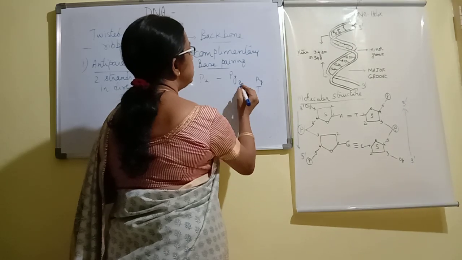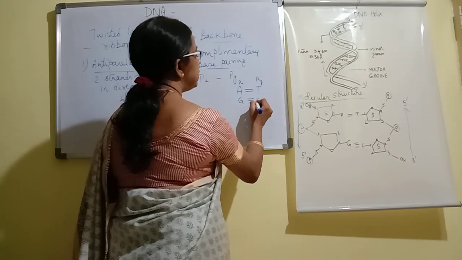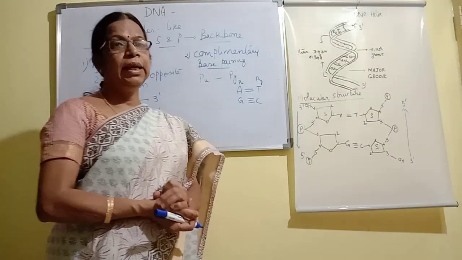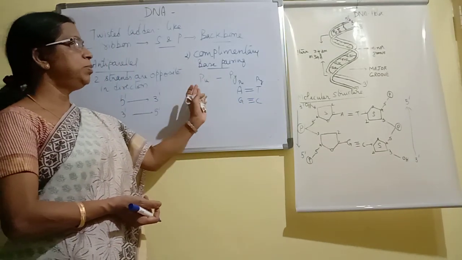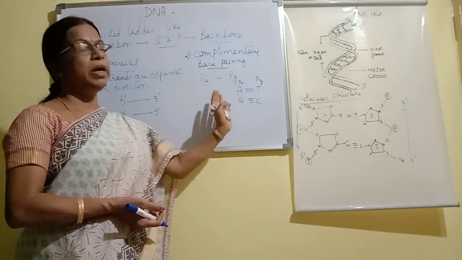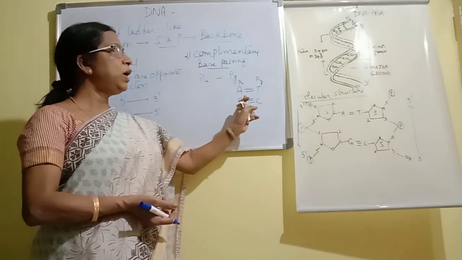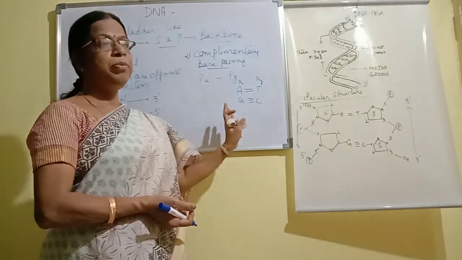Similarly, if we take another purine, say guanine, it binds with cytosine, a pyrimidine. Between guanine and cytosine, there are three hydrogen bonds. That is called complementary. That means always a purine binds with a pyrimidine. So if on one strand there is a purine, on the other strand it will be a pyrimidine.